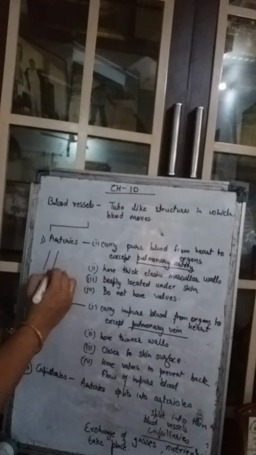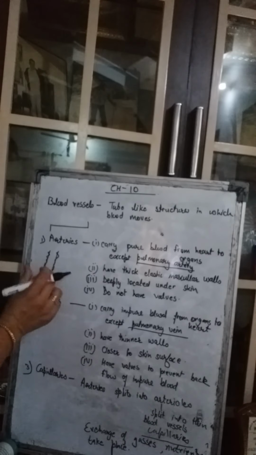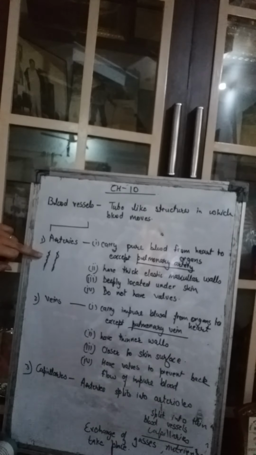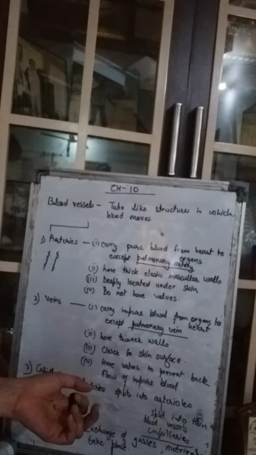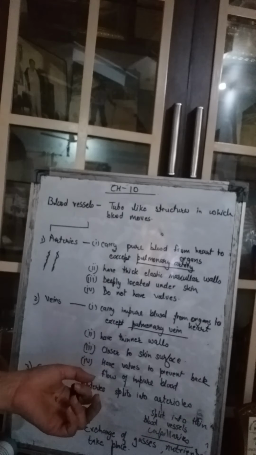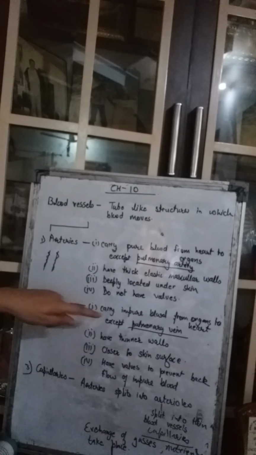So what is happening there? The walls of the arteries are very thick and very muscular. Then they are deeply located under the skin. We cannot see them with our eyes. They are deeply located under the skin, and they do not have valves in them.